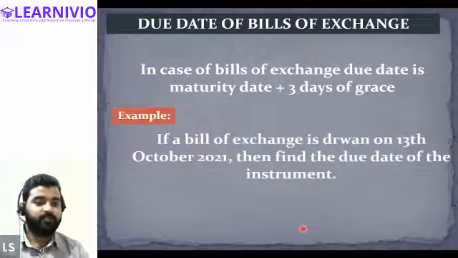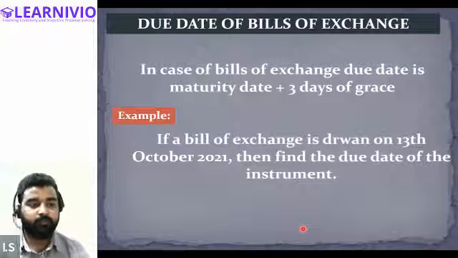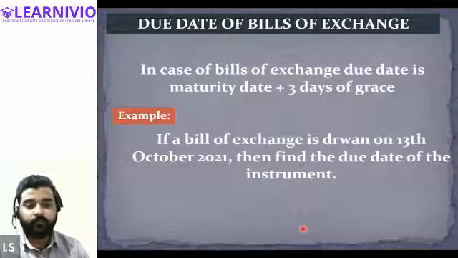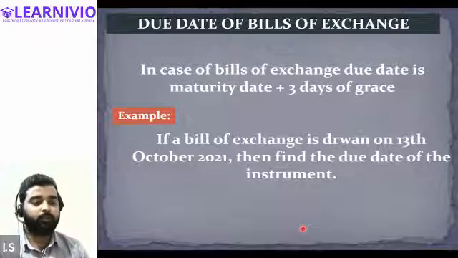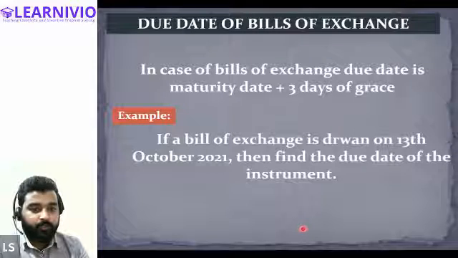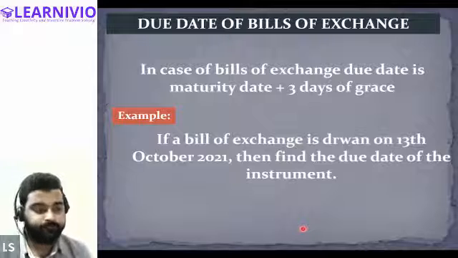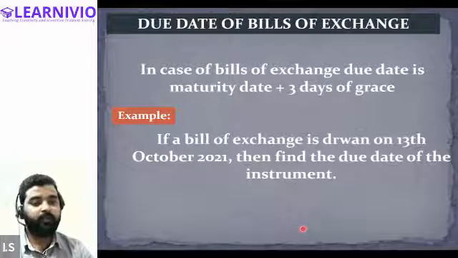Now let's take an example again. Any one of you can answer this. Please let me know. If a bill of exchange is drawn on 13th October 2021, then find the due date of the instrument. Anyone? Can anyone tell me? If bill is drawn on 13th October 2021, then what will be the due date of the instrument? Calculate it and please let me know. I'm allowing you 2 minutes.